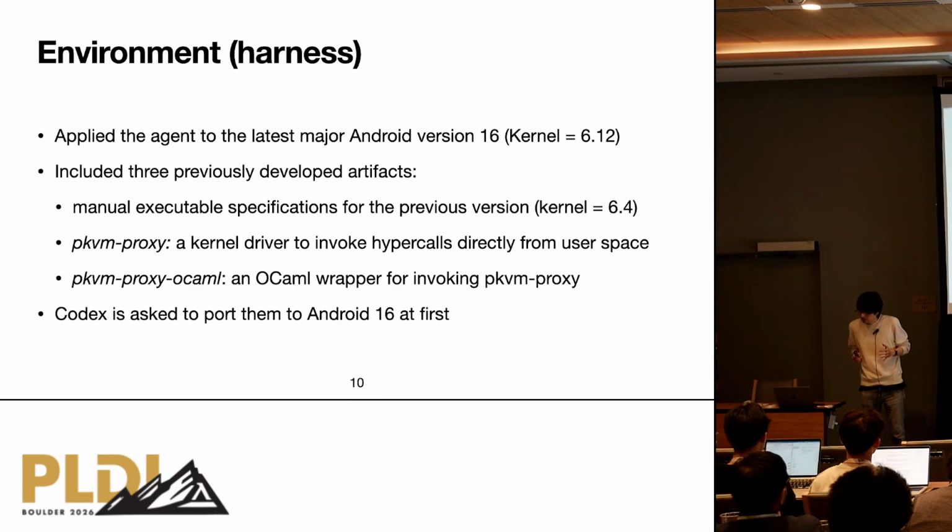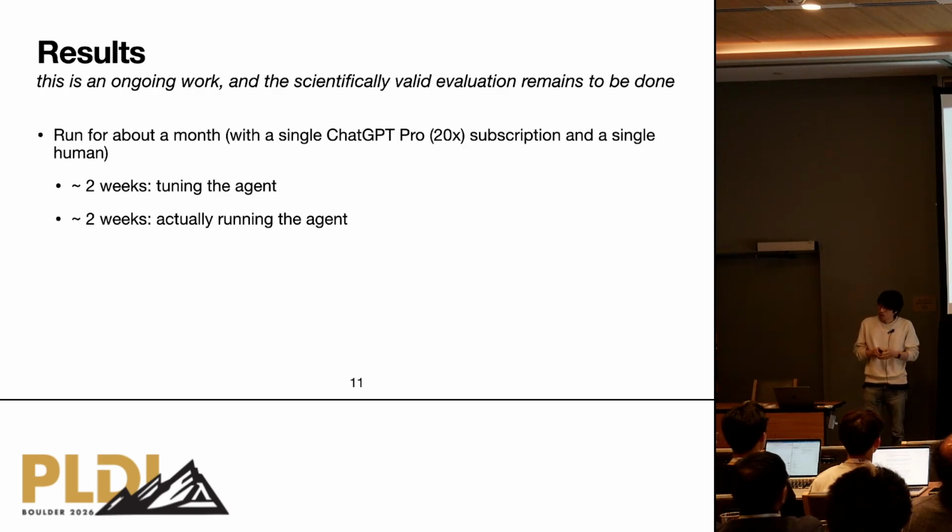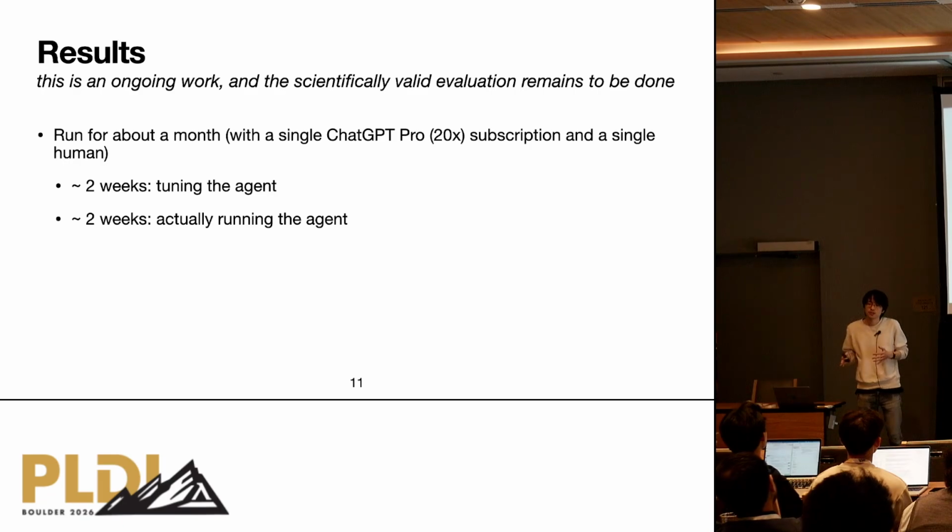The first thing that we did was ask AI to port this machinery to the latest version of Android. And the results were surprisingly promising to me. We ran this agent for about a month with a single ChatGPT Pro subscription plus a single human, which is me. For the first 2 weeks, we tuned the agent.